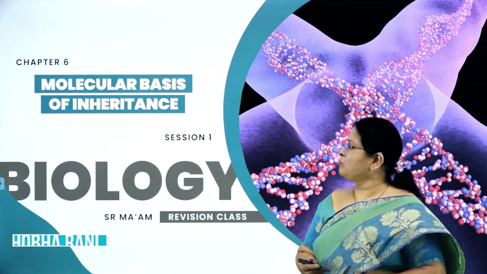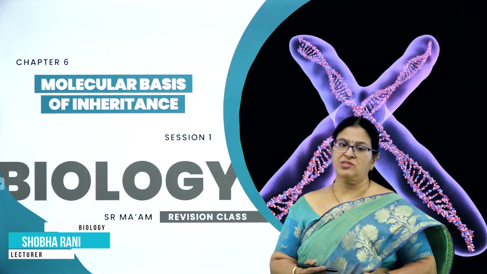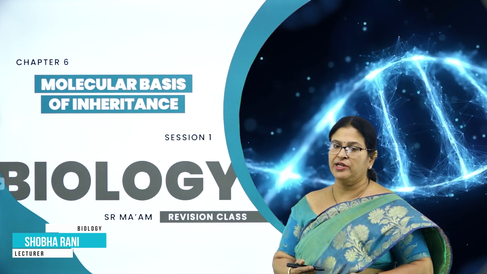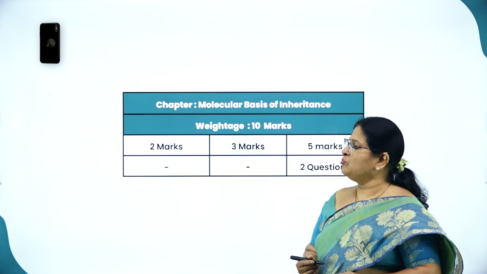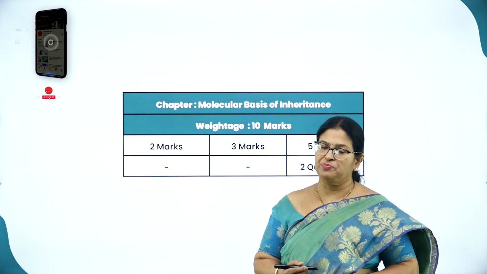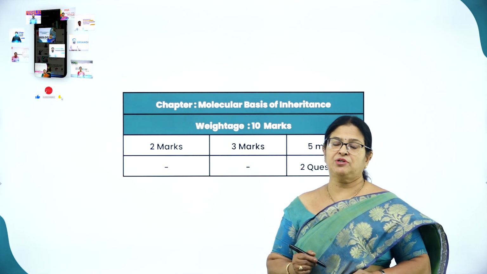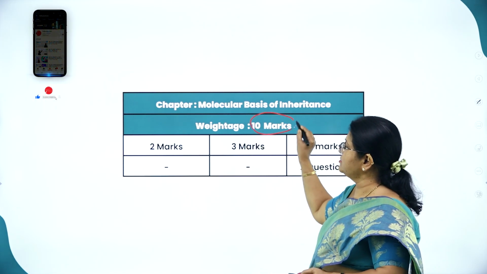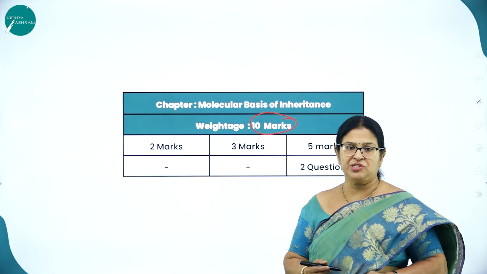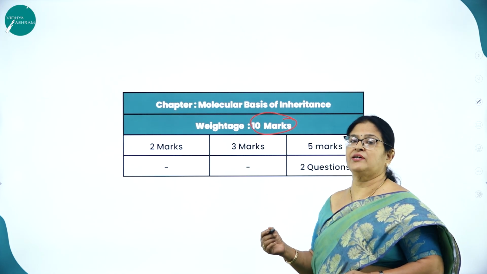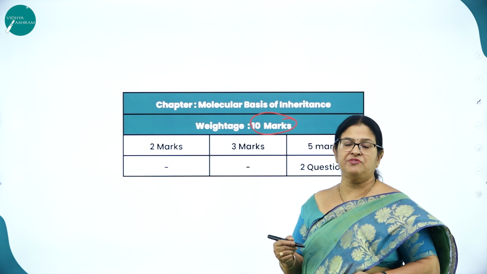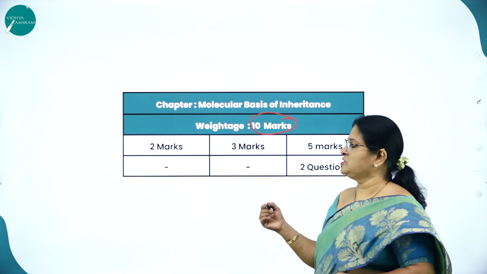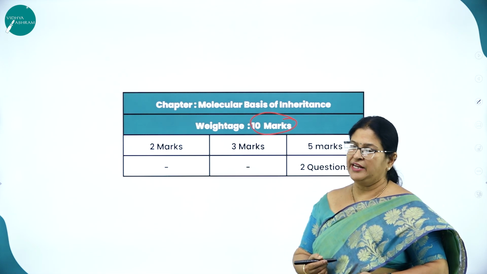Hello everyone, welcome back to yet another revision class of second PUC, chapter 6, called Molecular Basis of Inheritance. Moving on to the weightage of marks for this particular chapter: it has a weightage of 10 marks. So it is a very big mark from the examination point of view. I'll be discussing in this revision class what type of questions are going to be asked pertaining to this chapter.